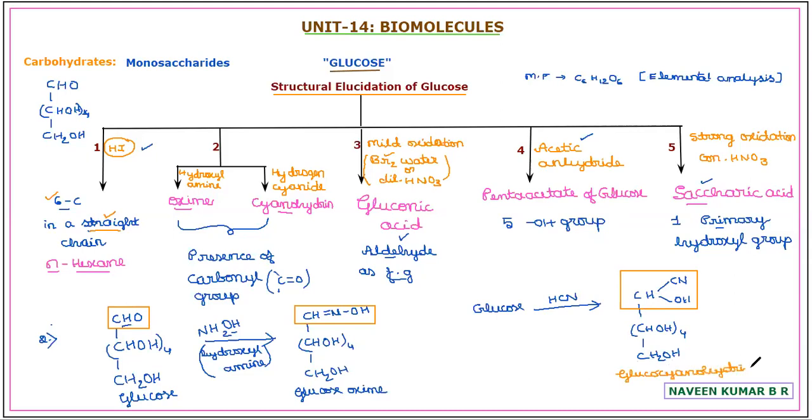The formation of glucocyanohydrin or glucose oxime confirms the same information: there is a carbonyl group as a functional group in glucose. If it is an aldehyde or ketone, the product with hydroxylamine or hydrogen cyanide will be the same. Hence, it is a common test for aldehyde or ketonic functional groups.